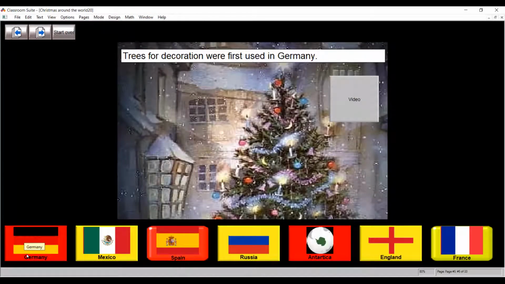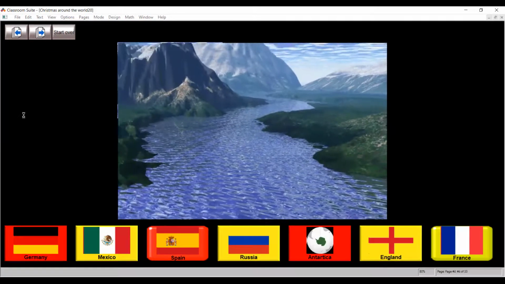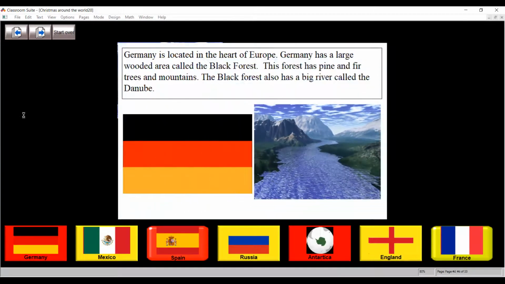See what they do with light. Here we go. Germany, that's another country across the ocean. Germany is located in the heart of Europe. Germany has a large wooded area called the Black Forest. This forest has pine and fir trees and mountains. The Black Forest also has a big river called the Danube. Well, what did they do in Germany at Christmas? And how did they involve light with it?